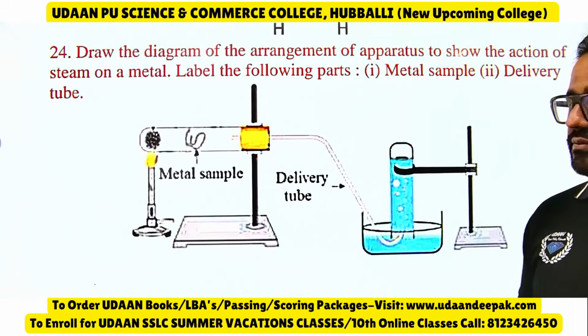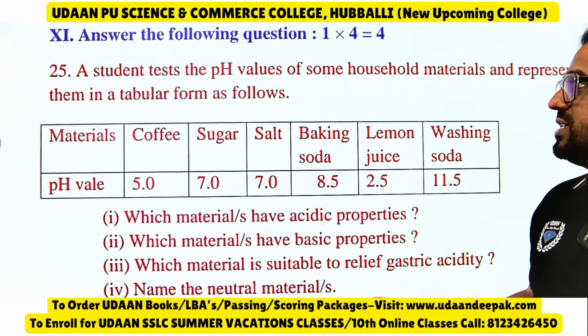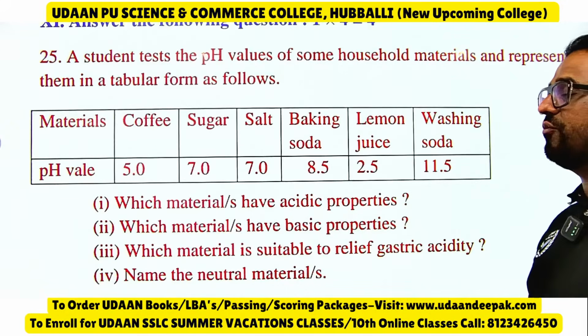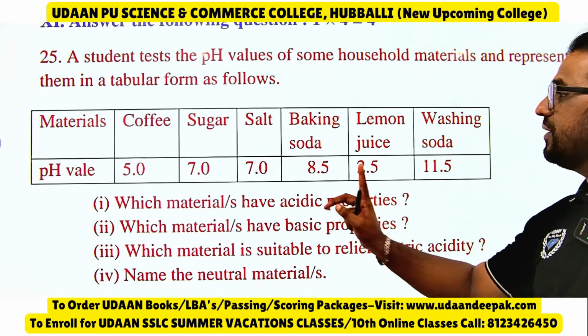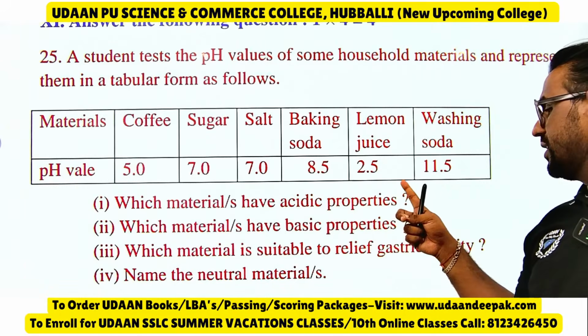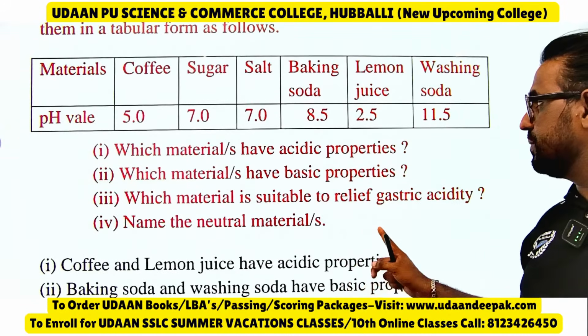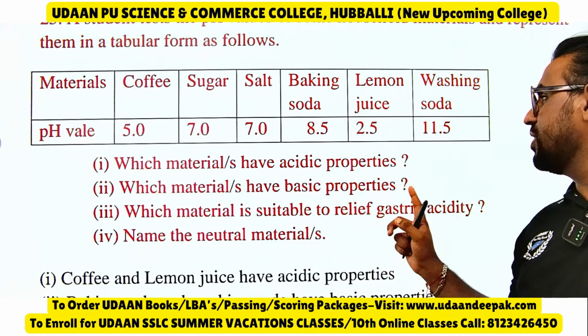Next one, you can see a student tests the pH values of some household materials and represents them in a tabular form. Which materials have acidic property? You can see here 5 and 2.5 have acidic property: coffee and lemon juice, because their pH is less than 7. Then which materials have basic property?